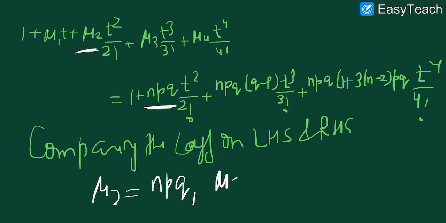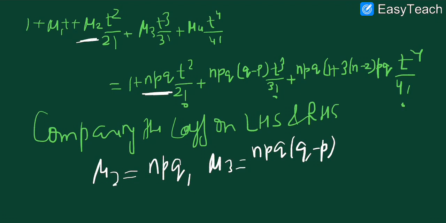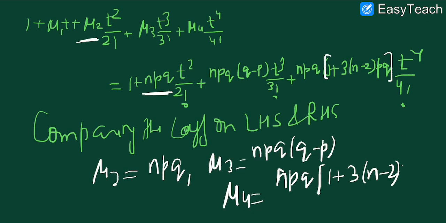In the similar manner, mu3 will be npq (q minus p), and mu4 will be npq (1 plus 3(n minus 2)pq) and so on. Now we are interested in only 4 moments, because to find the kurtosis and the other terms of the data, we are only interested in 4 moments.